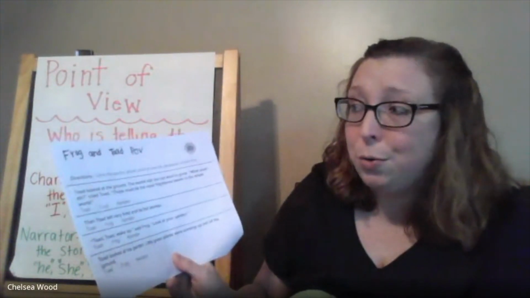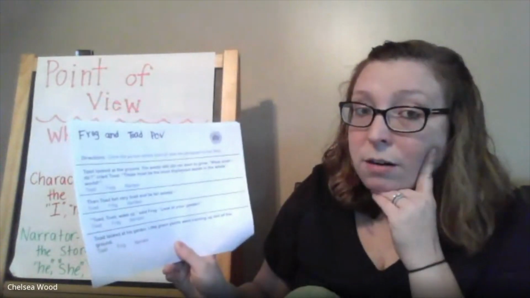All right, now that we're back, we're going to start with the first one right here. Follow along as I read. It says, Toad looked at the ground. The seeds still did not start to grow. "What shall I do?" cried Toad. "There must be the most frightened seeds in the whole world." We see quotation marks. That means it has to be a character. But which character? Listen again.